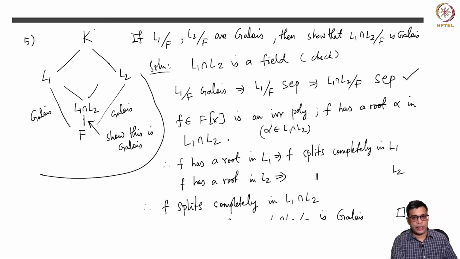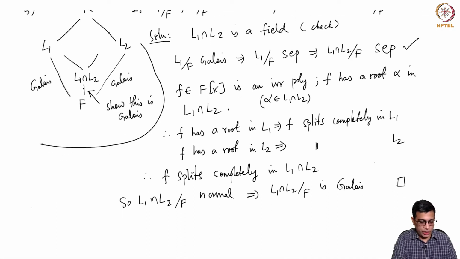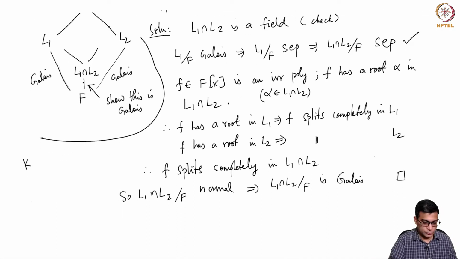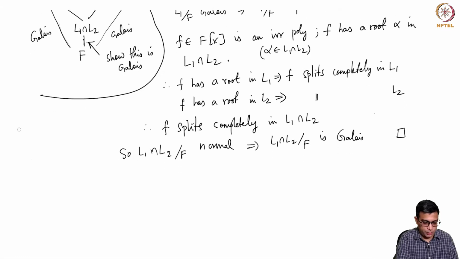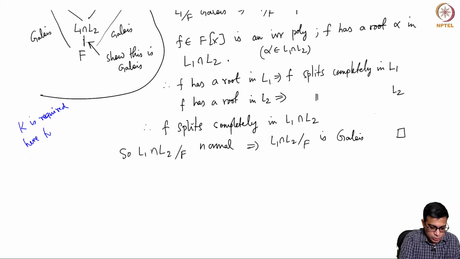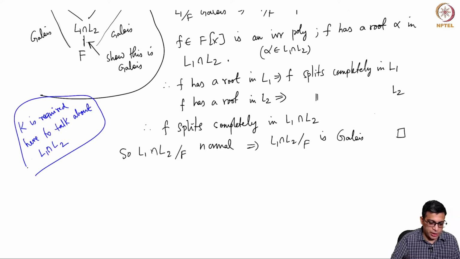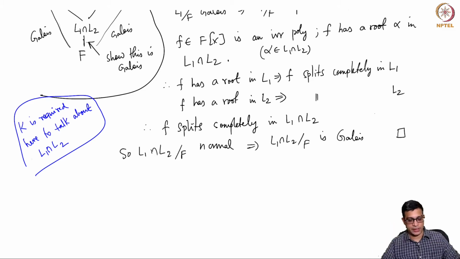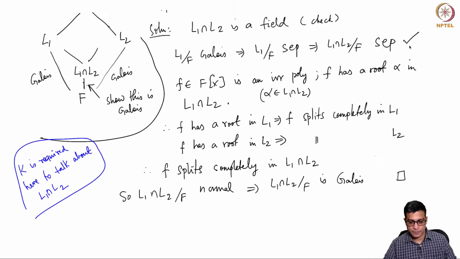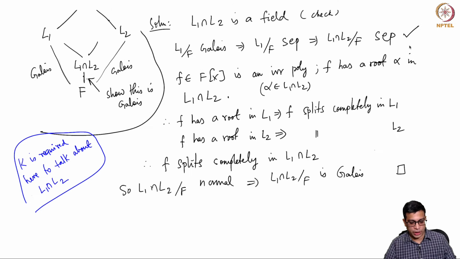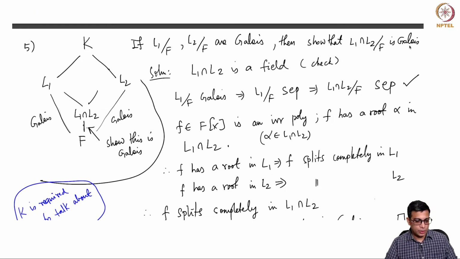Okay, so the only reason that I put a K here is to consider the intersection. K is required here to talk about L1 intersection L2, otherwise K is not required in the proof. See, intersection is a set theoretic operation. So to talk about the intersection of two sets, they must sit inside some ambient set. So I need a K containing both L1 and L2. That is why I took K. Okay, so this is a simple problem.